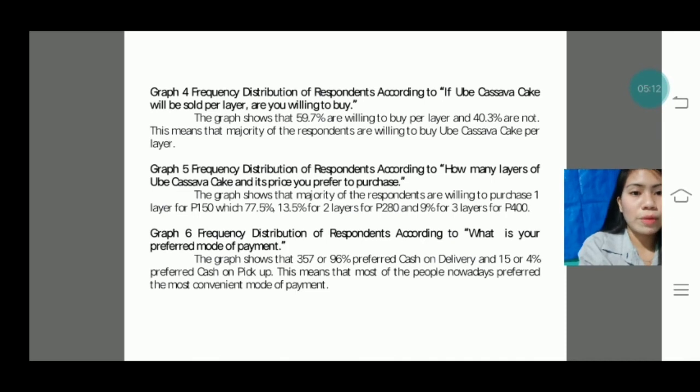Graph 6. Frequency distribution of respondents according to what is your preferred mode of payment. The graph shows that 357 or 96% preferred cash on delivery and 15 or 4% preferred cash and pickup. This means that most of the people nowadays prefer the most convenient mode of payment.